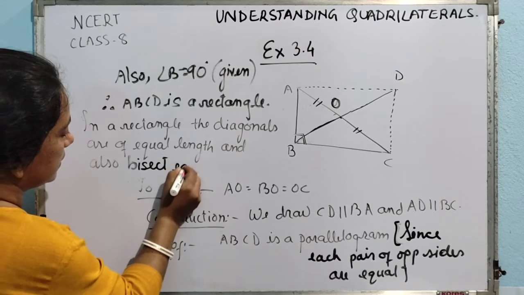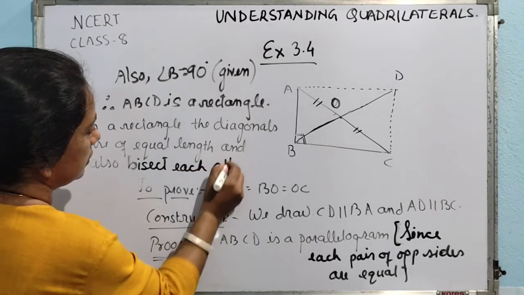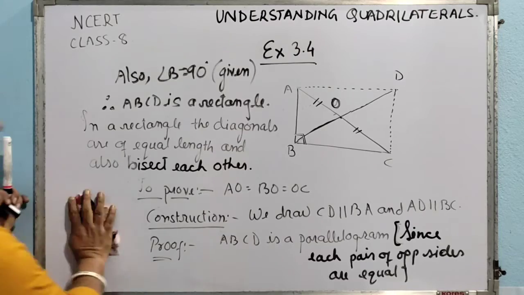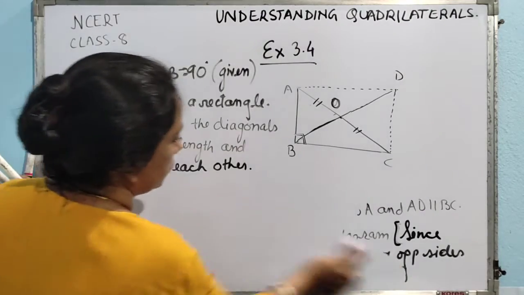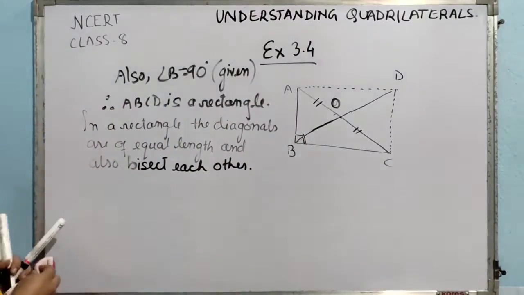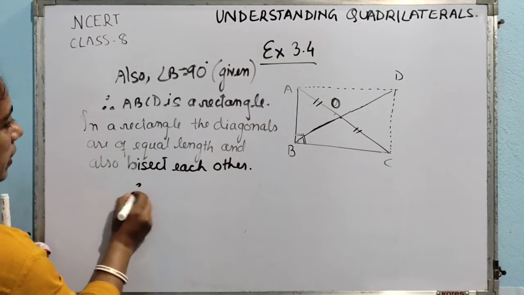So what we are saying is that in case of a rectangle, the diagonals are of equal length and also they bisect each other. Therefore, what can we write?